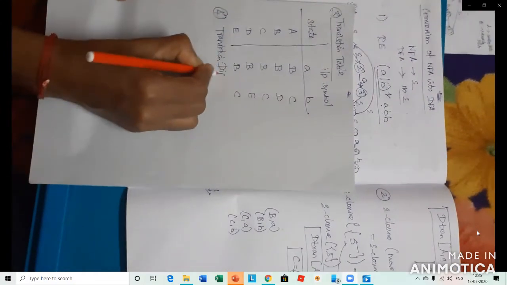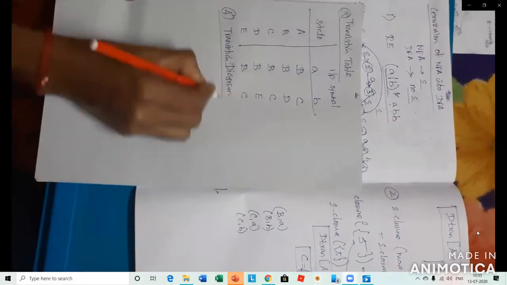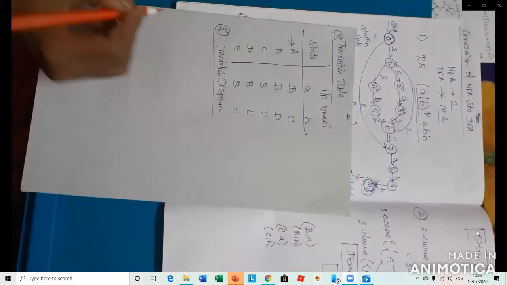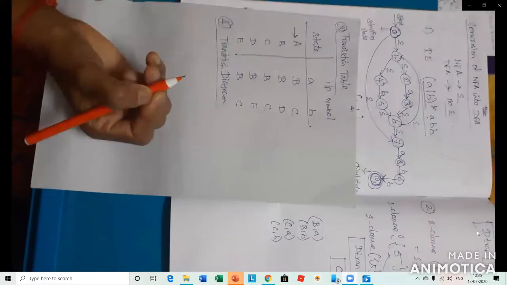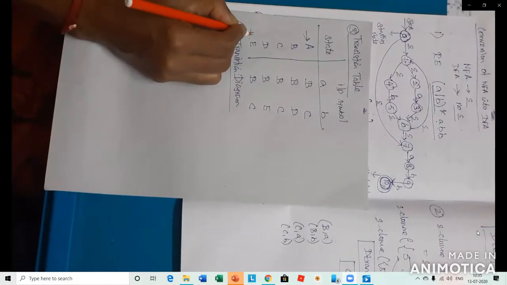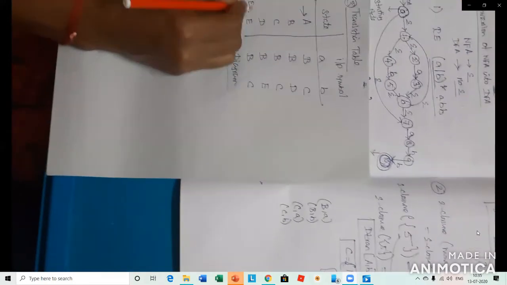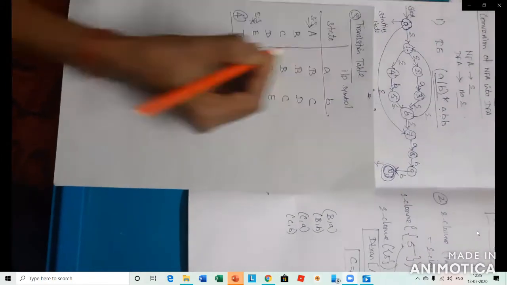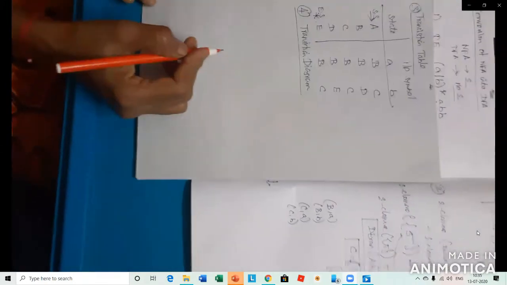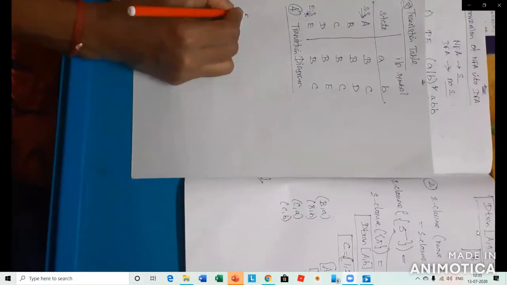Transition diagram. Here, this is for the starting states, and this is for the ending states. The ending states will be indicated here. I am indicating the start symbol. This is for the ending states, and this is for the starting states. Then you can draw the diagram. How to draw the diagram?